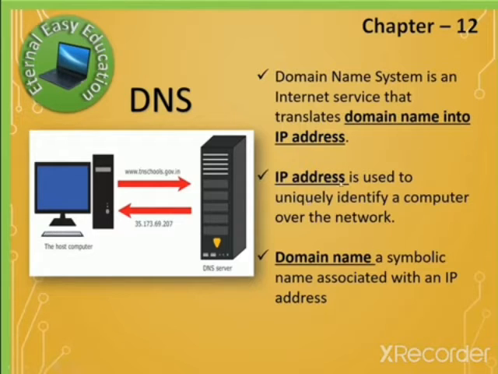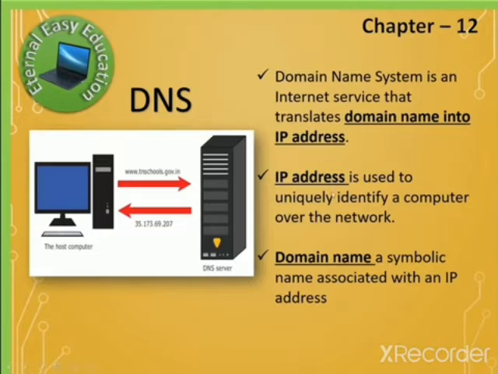Okay, so an IP address is used to uniquely identify a computer over the network. As we know, a network is a collection of computers. So an IP address is used to identify each computer in a network. A domain name is a symbolic name associated with an IP address.